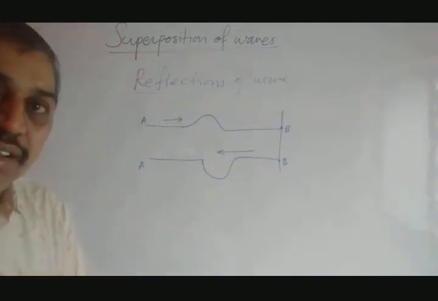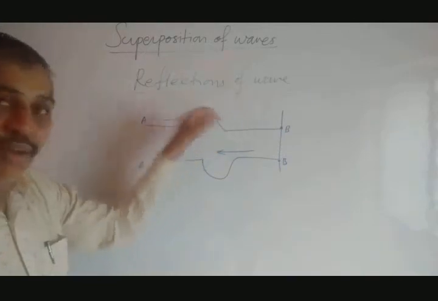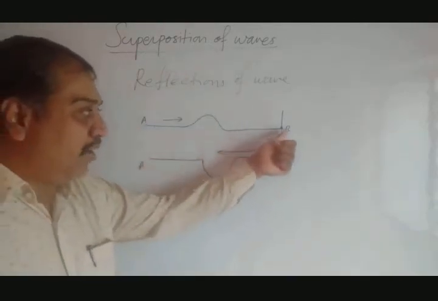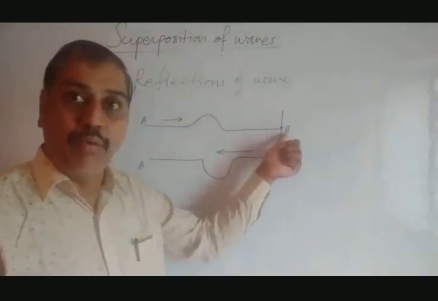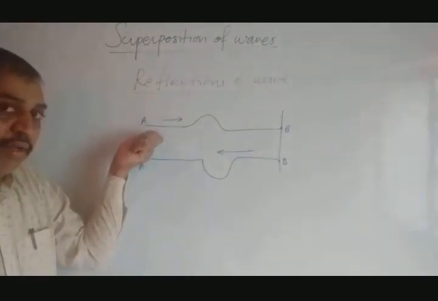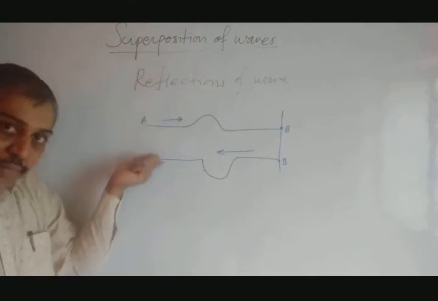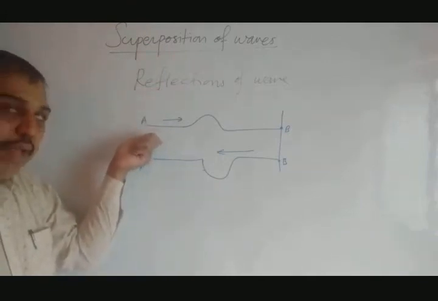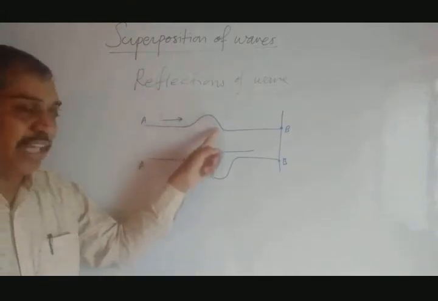What does it mean? Suppose we have taken one wire or rope. One end of the rope is fixed to the wall, you can fix it with a nail, and the other end you hold in your hand. Move the rope up and down. Just move it for some time, up and down. It will create such a type of wave.